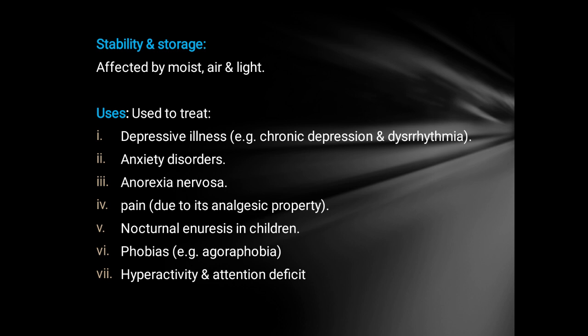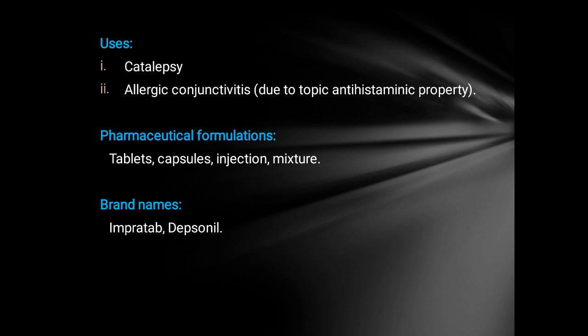Uses: it is used to treat depressive illness, anxiety disorder, anorexia nervosa, pain, nocturnal enuresis in children, phobias, hyperactivity and attention deficit disorder. Catalepsy and allergic conjunctivitis are also treated using this drug. Formulations of imipramine are imipramine tablet, capsule, injection, mixture. Brand names are Impratab and Depsonil.